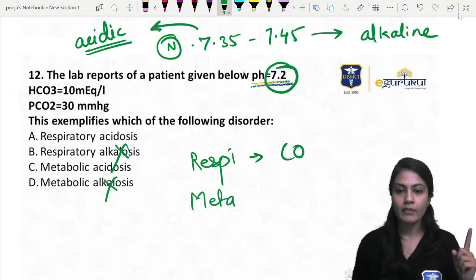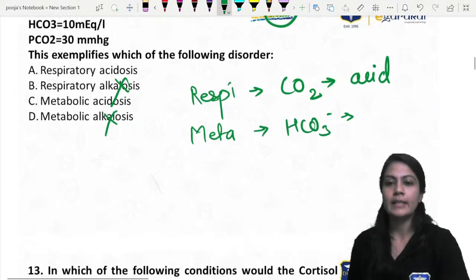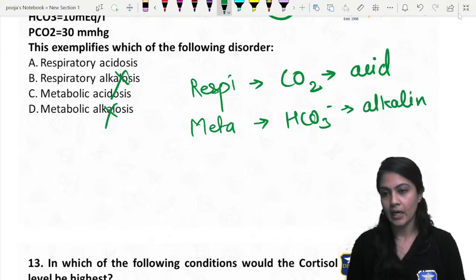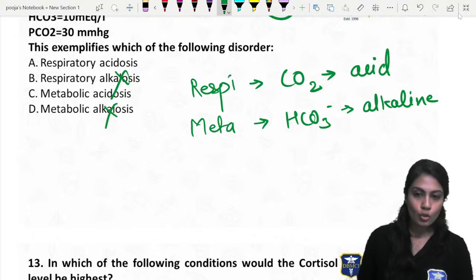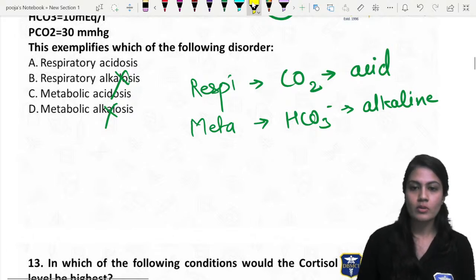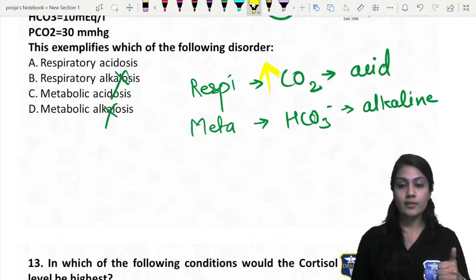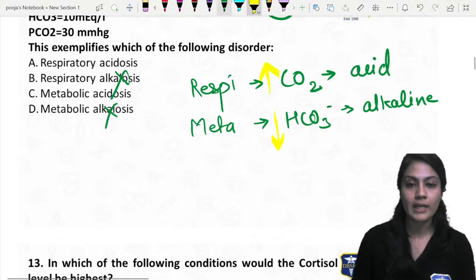In the respiratory, we are going to check CO2 levels, which indicate the acidity in the respiratory system, and bicarbonate, which is the alkaline indicator of the metabolic processes. So if the CO2 is increased, then it is respiratory acidosis. If the bicarbonate is decreasing, then it is metabolic acidosis.